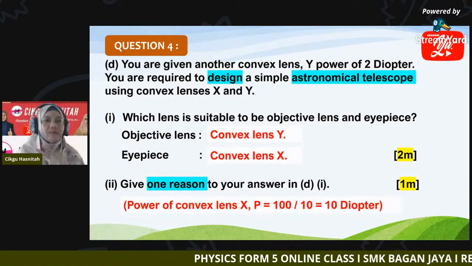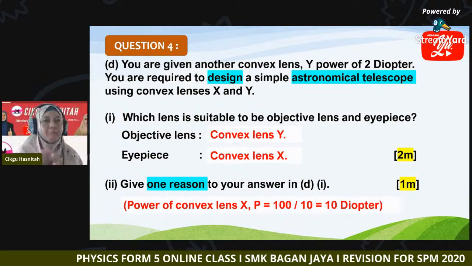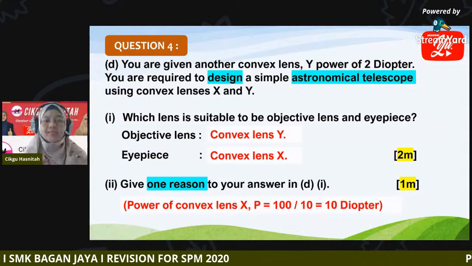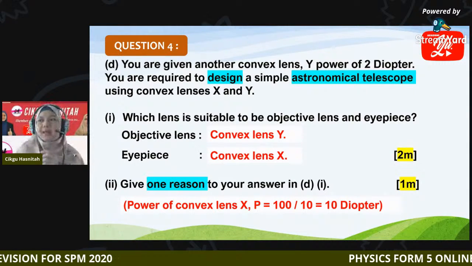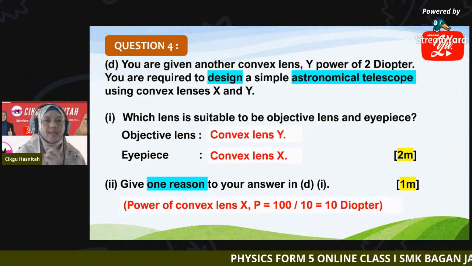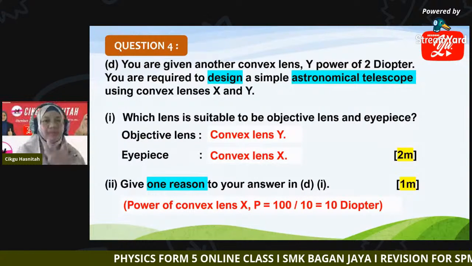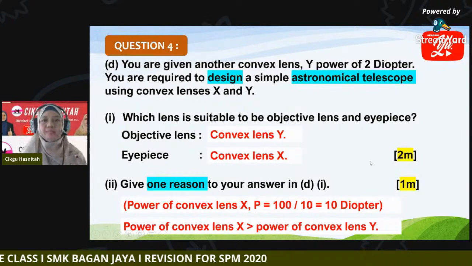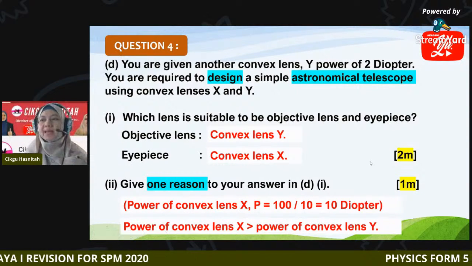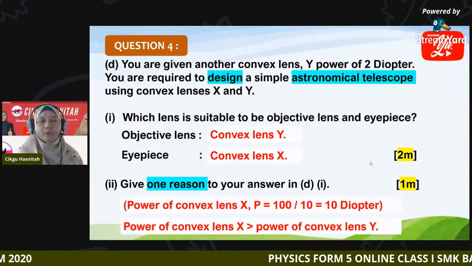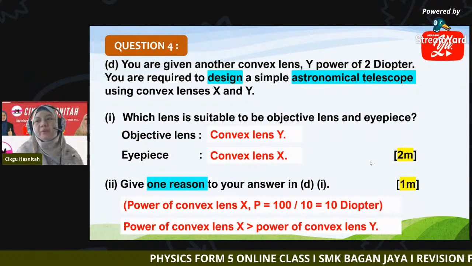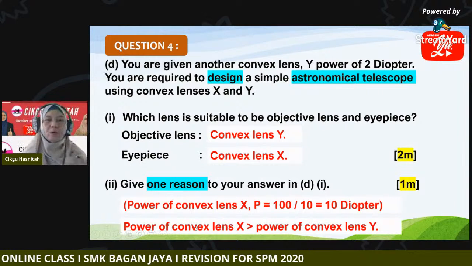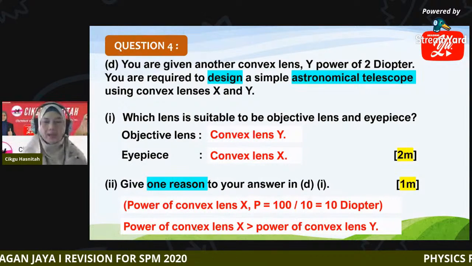Remember just now I say for an astronomical telescope, the eyepiece must have greater power compared to the objective lens. So that's why we are choosing X for the eyepiece and Y to build the objective lens. So this is the reason, the power of the lens. The power of convex lens X is greater than the power of convex lens Y.